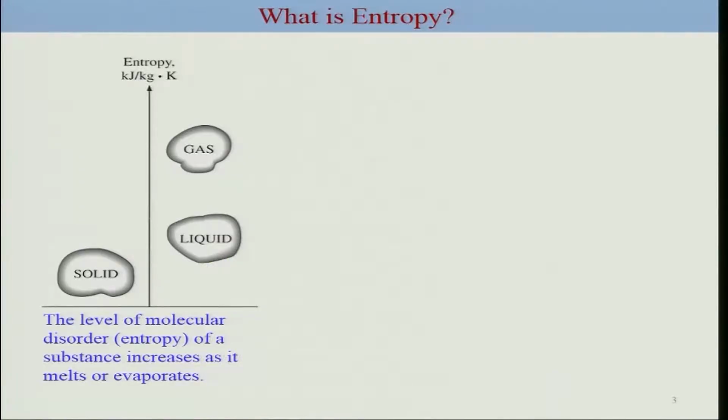As I already mentioned, the level of molecular disorderedness, which we describe in terms of the entropy of a substance, increases as we increase the temperature. From solid to liquid to gas, this is an indication that the kinetic energy of the molecules in these different phases increases as we provide more temperature. That means the kinetic energy in the gas is quite high compared to the liquid, which essentially means it is more disordered compared to the solid.